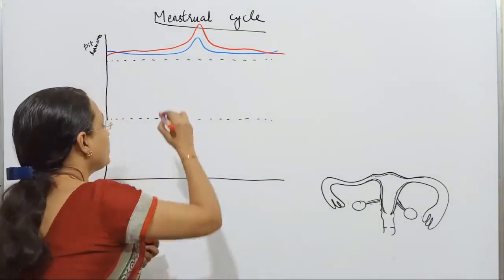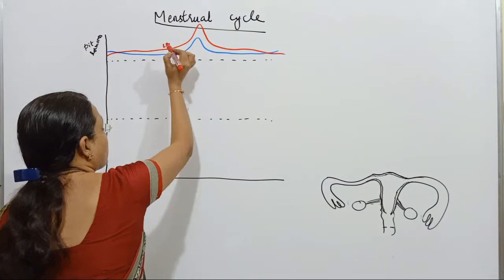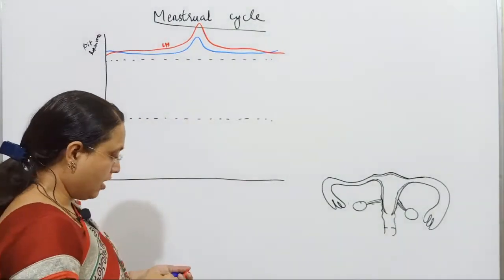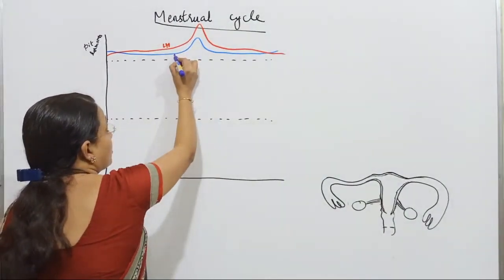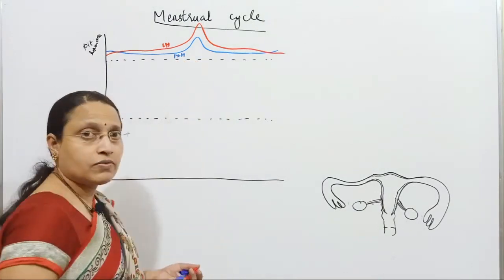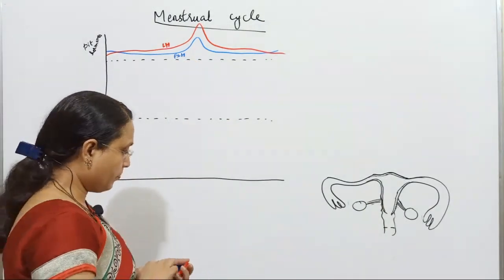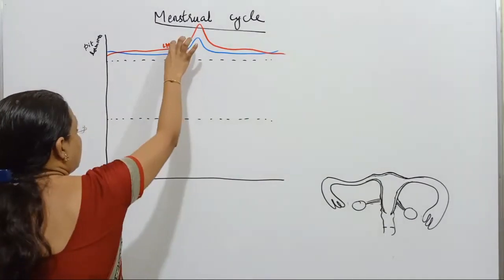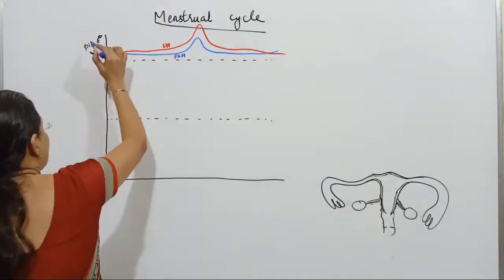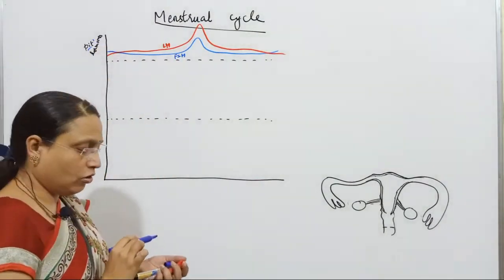So this stands for hormonal levels of LH, and this stands for hormonal levels of FSH. And you know that these two hormones are nothing but pituitary hormones.